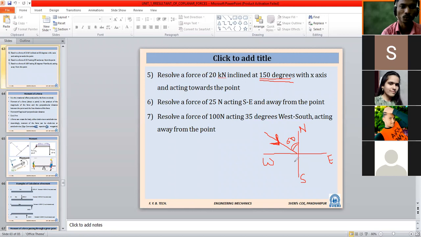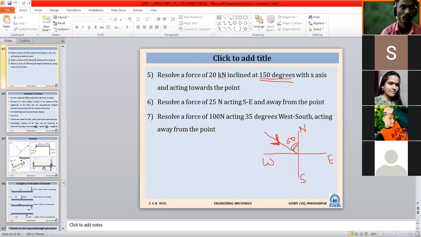Then for which component are we going to take cosine, x or y? Y. Y cos, Y component. Still, if you are having confusion, I am repeating this again and again because without this we cannot solve further problems. In this figure, we see the inclination of 60 degree with the y-axis. That's why while taking the y component we have to take cos.